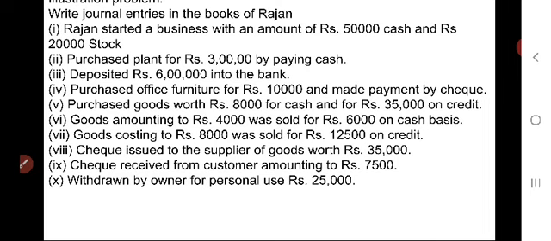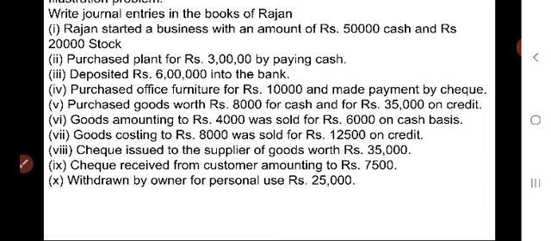See, when a transaction is given, first of all you have to find out two aspects. One is the giving aspect, another is the receiving aspect.